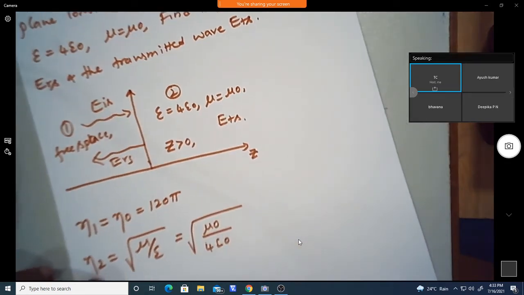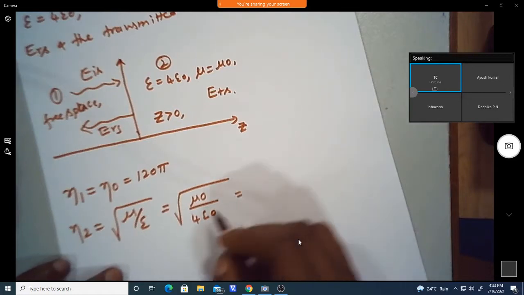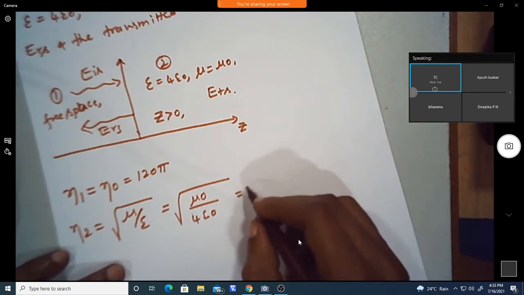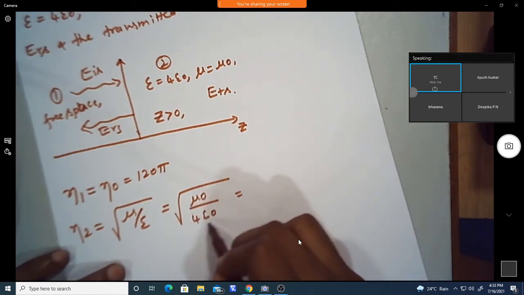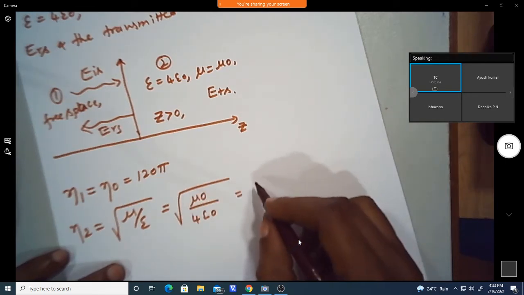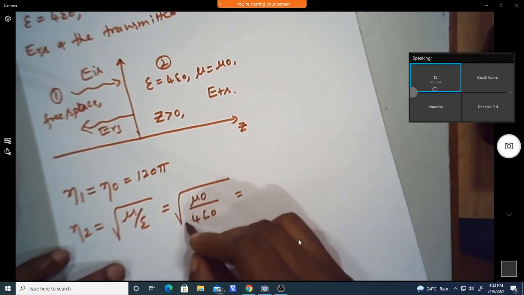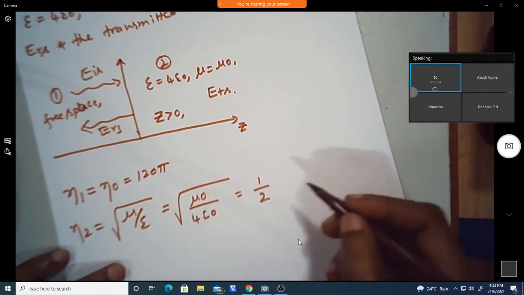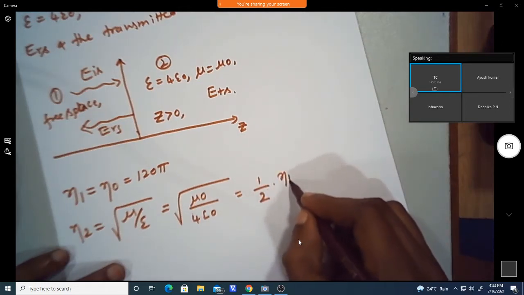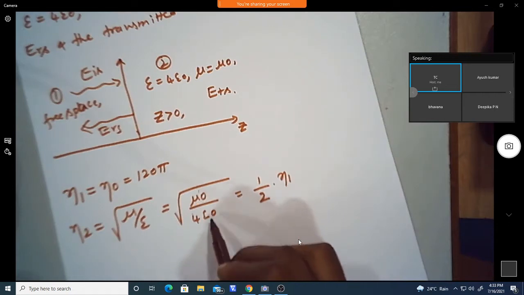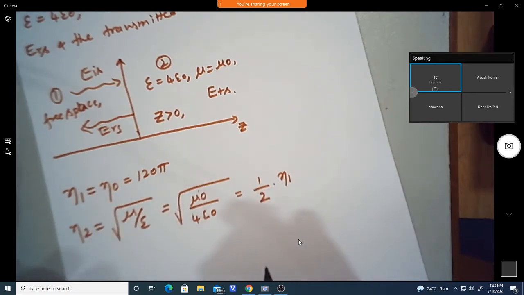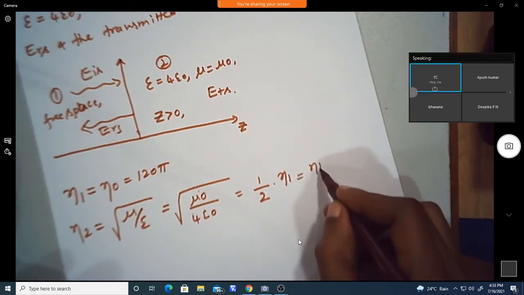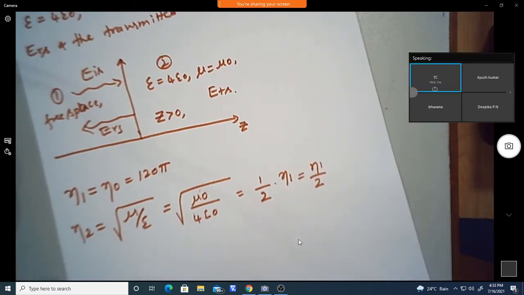So eta 2 is root of mu naught by epsilon naught, which is nothing but eta 1, and the square root of 1 by 4 is 1 by 2. So eta 2 is eta 1 by 2.